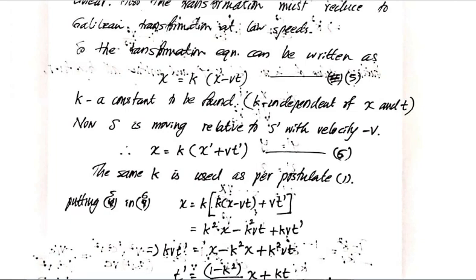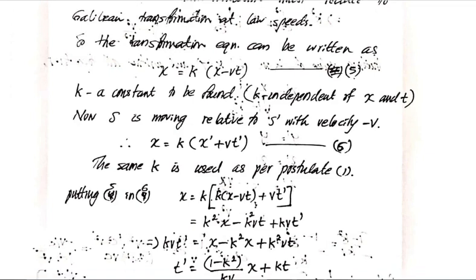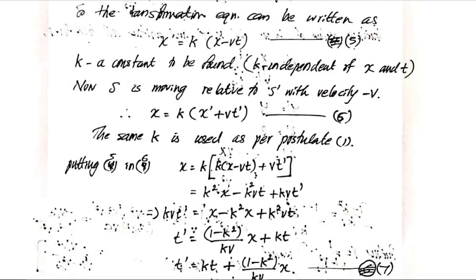Now multiplying, we get k square x minus k square vt plus kv t dash, which implies kv t dash is equal to x minus k square x plus k square vt.